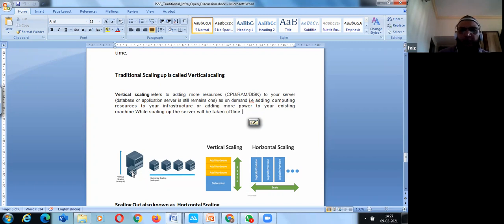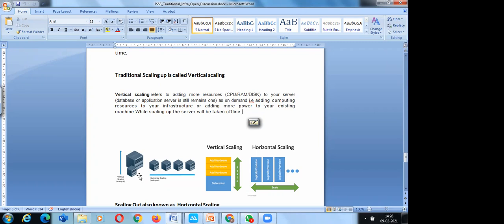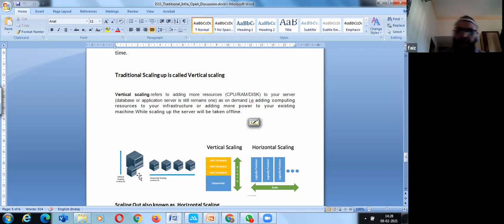At that time, if I am in a physical environment, I will either add more or upgrade my server. I will try to add a CPU, add more RAM, or add more disks.